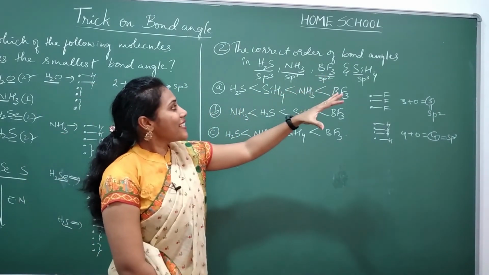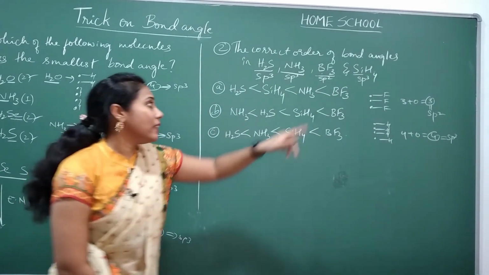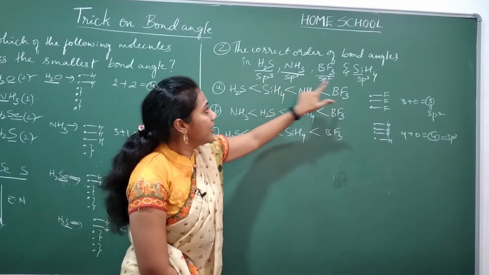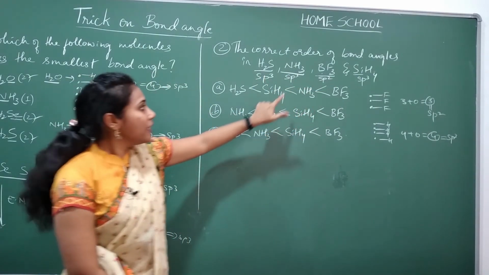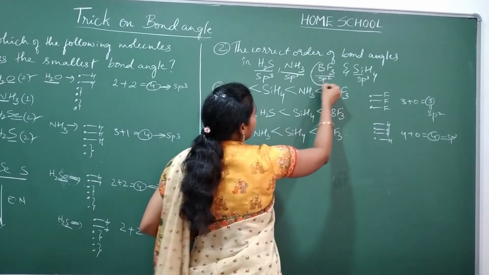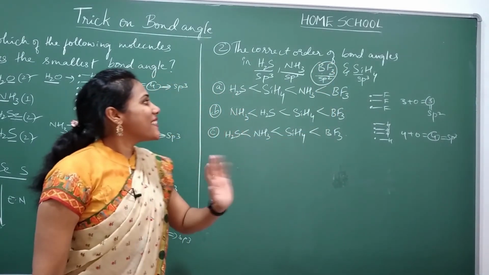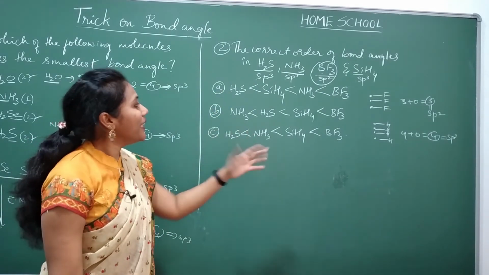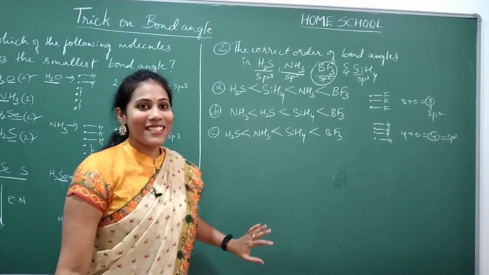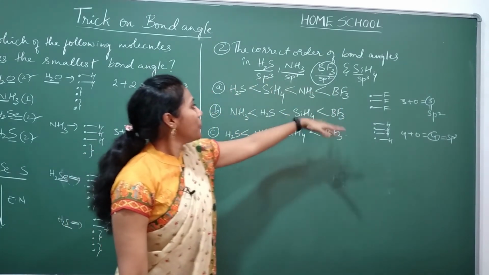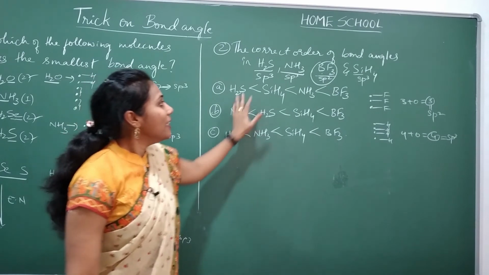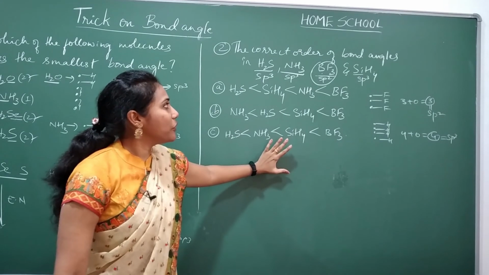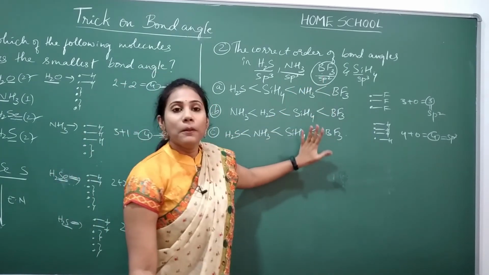More the s character, more will be the bond angle. In sp2, the s character is 33%. In sp3, the s character is 25%. Isn't it? So more s character is there in BF3. So BF3 has the maximum bond angle. In which of the options is BF3 showing the maximum value? All the 3 options have arranged from least to highest. So BF3 is in all the 3. This is the point you have to remember: BF3 has the highest bond angle.